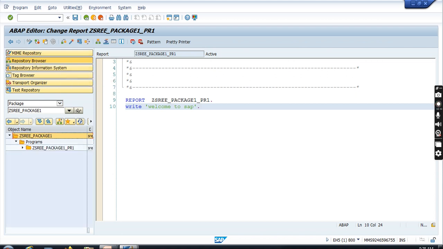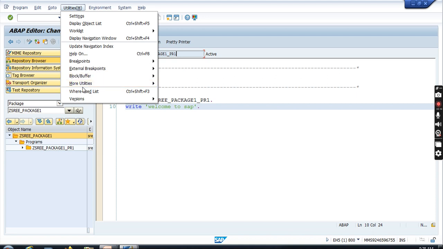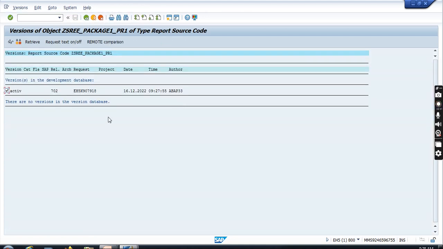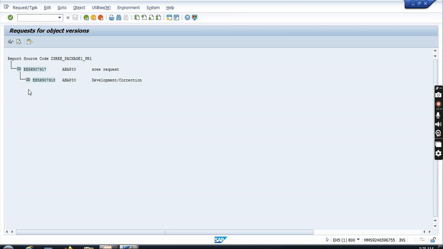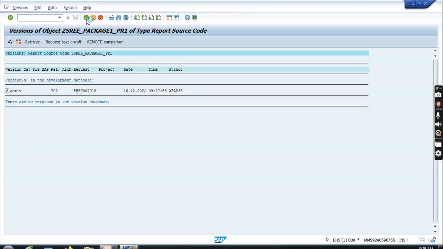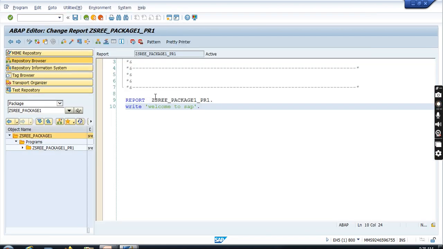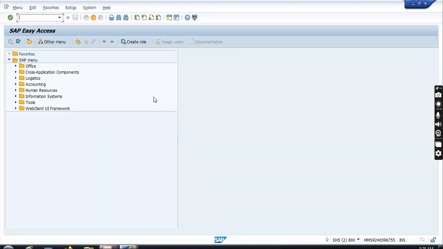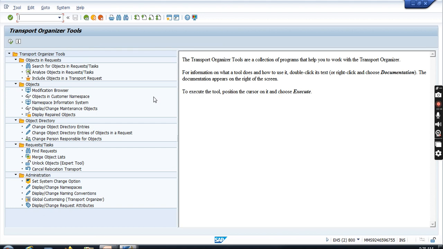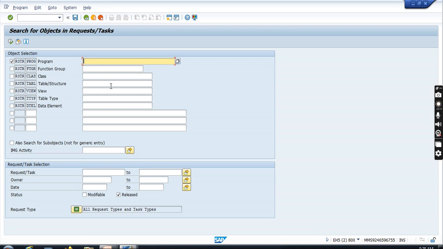Next, I want to find the request for this program. We have two ways. Utilities, version management. Here double click it. You can find the hierarchy. This is one way. Otherwise, there is a separate T code, SE03. Here search for object request. Choose it, enter your program name, choose modifiable, then execute.